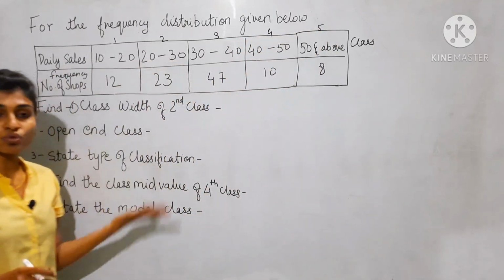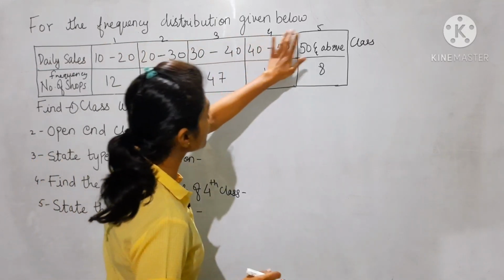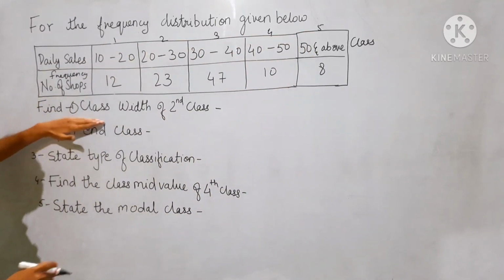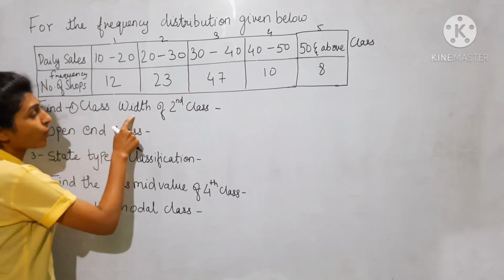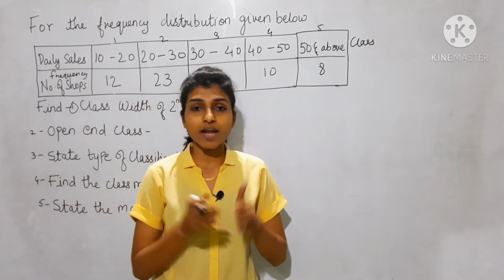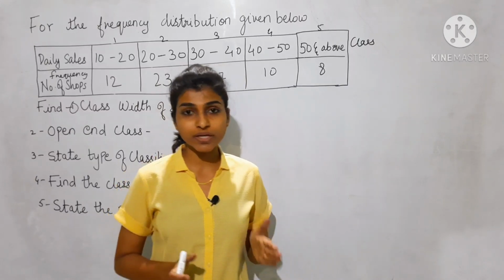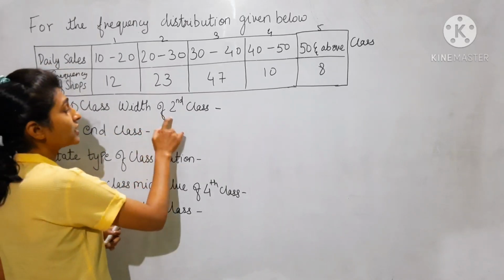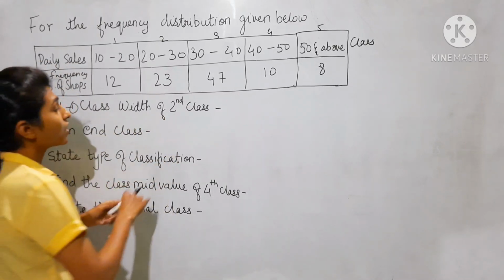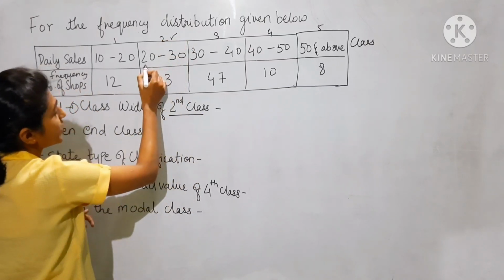Now what is class width? Class width means the actual distance or actual length of a particular class. Here they have asked for the class width of the second class, which is 20 to 30.